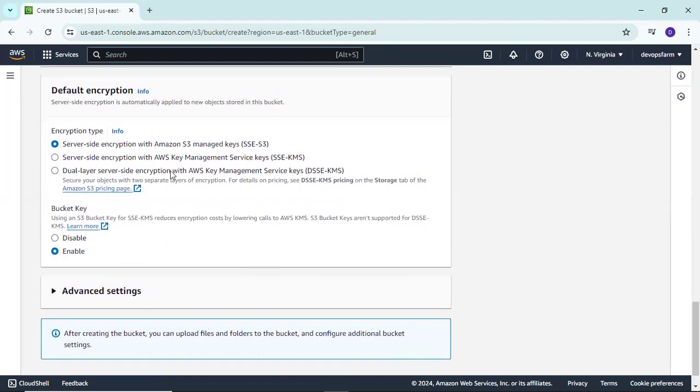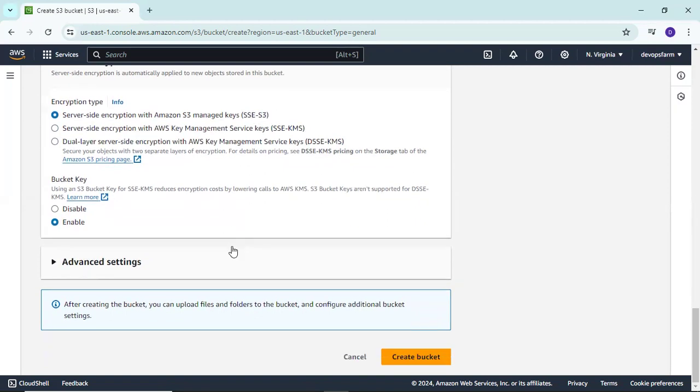This is the encryption type, which encryption is applied to the data you have stored. We have server-side encryption with Amazon S3 managed keys, which we call SSE-S3. It is our encryption type. Now simply click on create bucket.